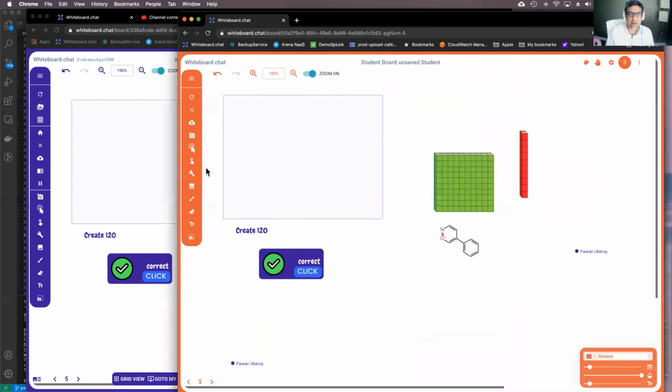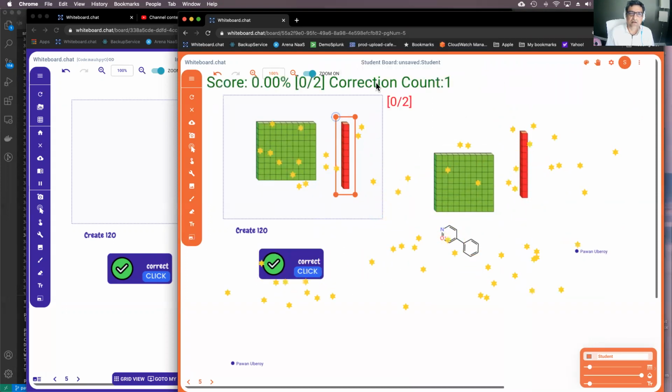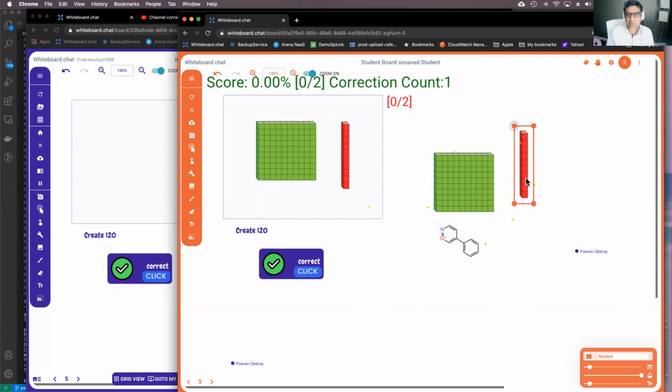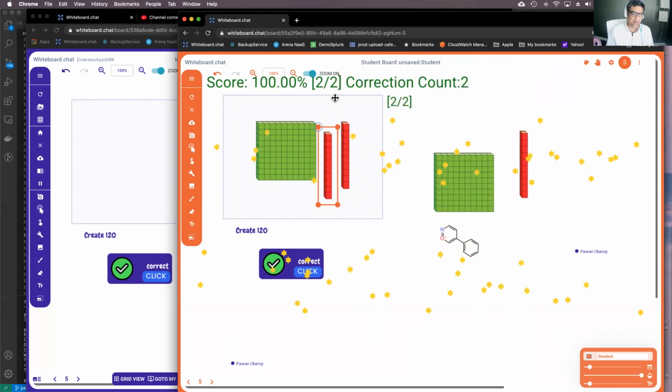So on the student's board, again, because these are set to clone, they can say, okay, I want to clone this. I want to clone this. And let me check my answer. Is this 120, right? It says finished collection. It says, no, it's not, right? This is wrong. So then, okay, let me put one more of these in here. Now I can check again. Then you got 100%.